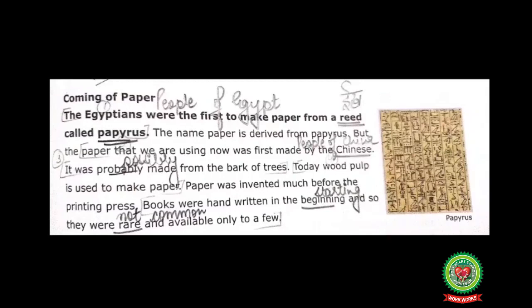The word beginning means starting, rare means not common. In simple words, earlier the books were handwritten, but the book in your hand is printed, which has become possible only because of the discovery of the printing press.